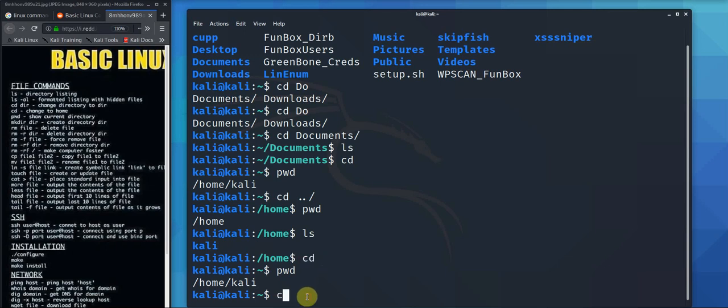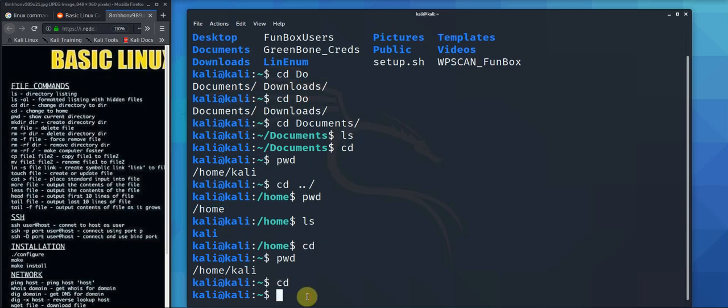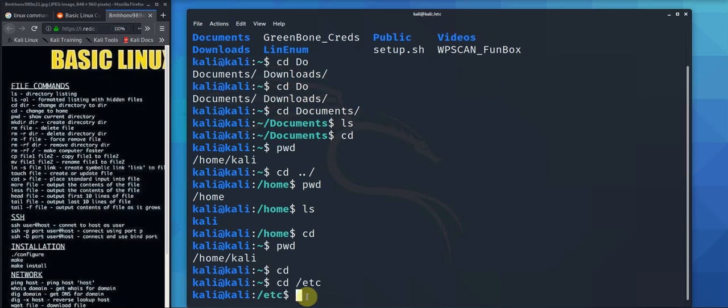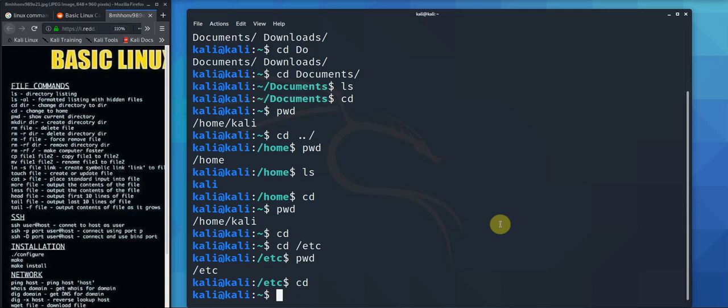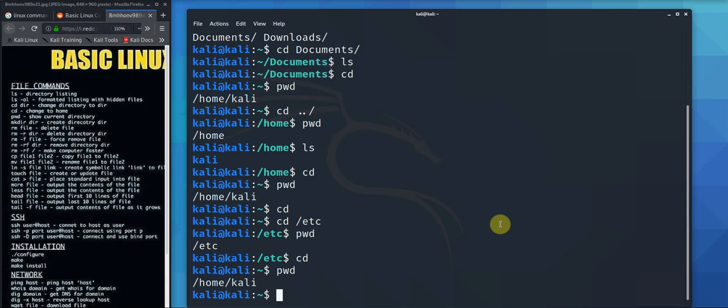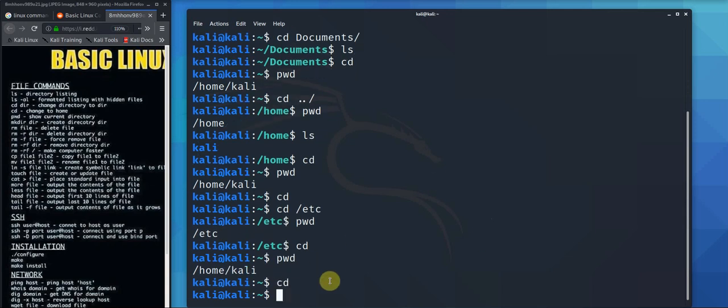So if you just change directory by yourself, you'll go back to your home folder for that user. So for instance, if I change directory to something random, like root, etc., I'm completely different now. So we're random on the file system. Now, if I change directory to nothing, it'll take me back to my home folder. So if you ever get lost, just cd back to your home folder. Nice and easy.